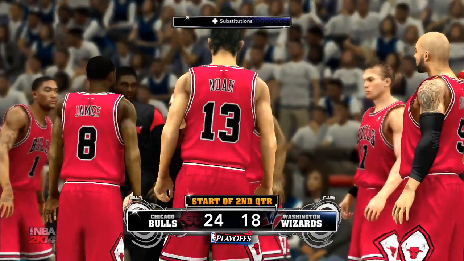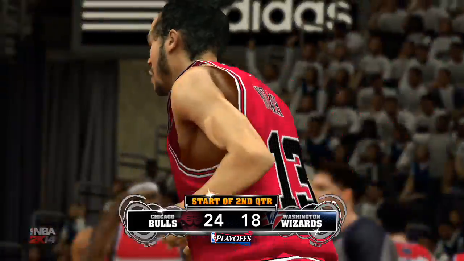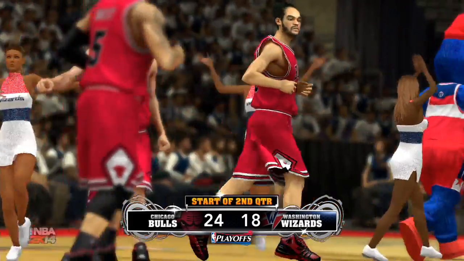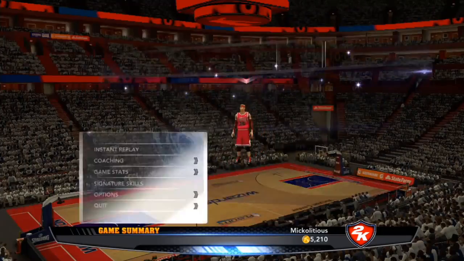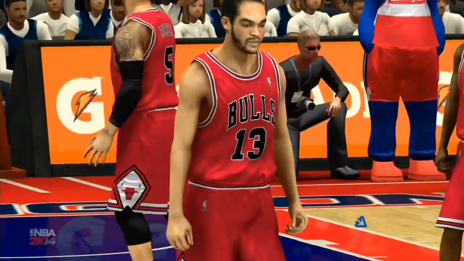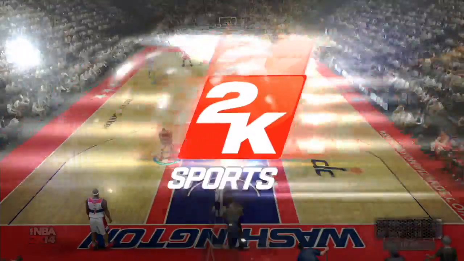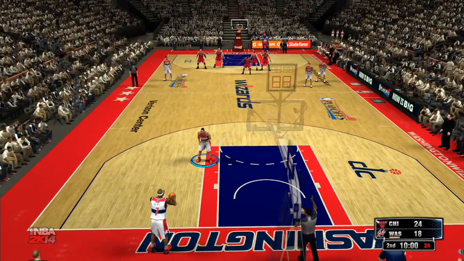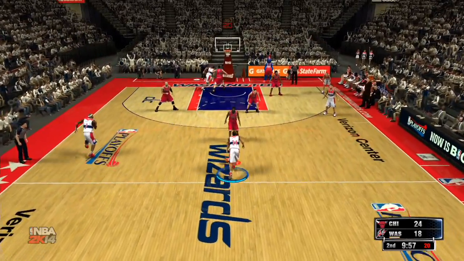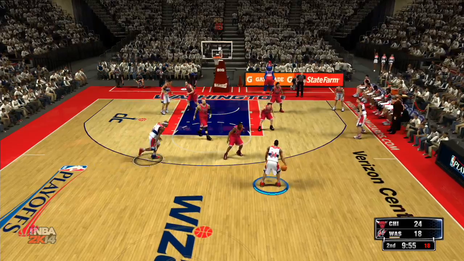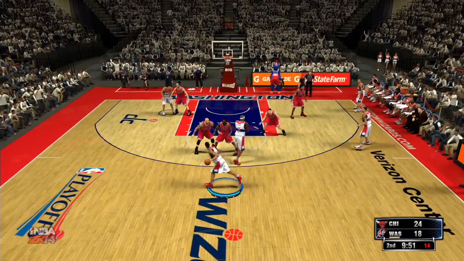Welcome back here to Washington, as Chicago leads Washington here in the beginning of the second quarter, 24-18. Washington has been dominated by Chicago so far, as Chicago has been all over Washington. The Wizards only a couple of minutes ago started to heat up a little bit. Let's see if they can carry that momentum on into the second half.